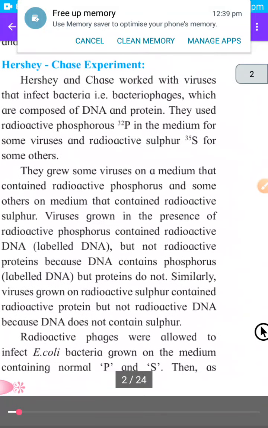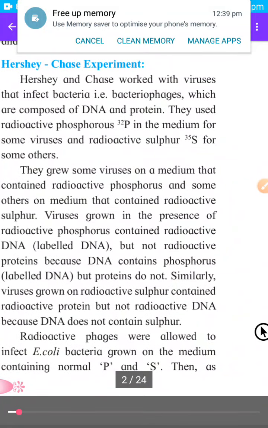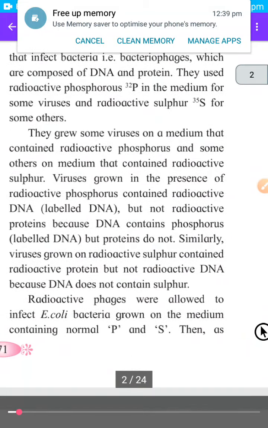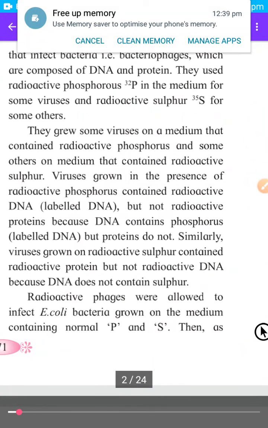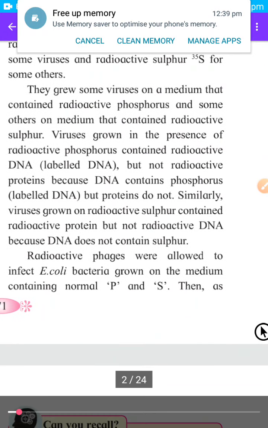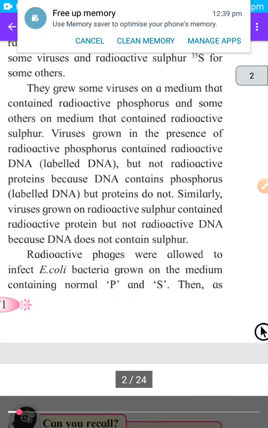They used radioactive phosphorus, P32, in the medium for some viruses and radioactive sulfur for others. Why radioactive phosphorus? Because phosphorus is part of the DNA molecule and sulfur is part of proteins. They grew some viruses on a medium that contained radioactive phosphorus and some others on a medium that contained radioactive sulfur.